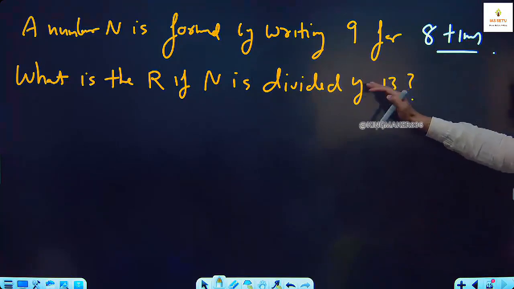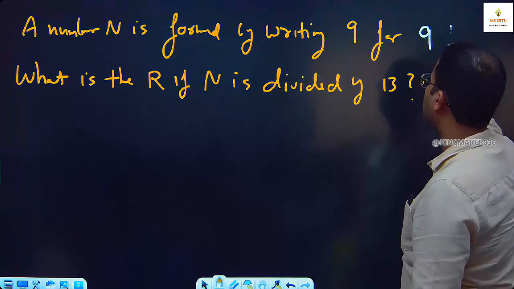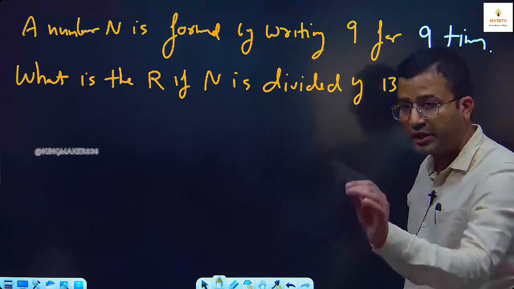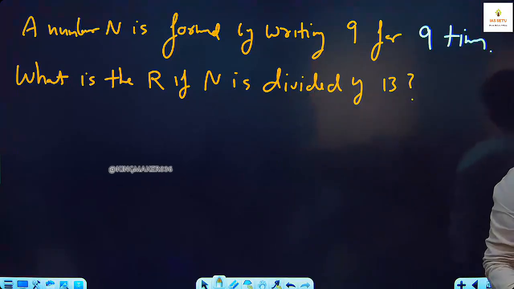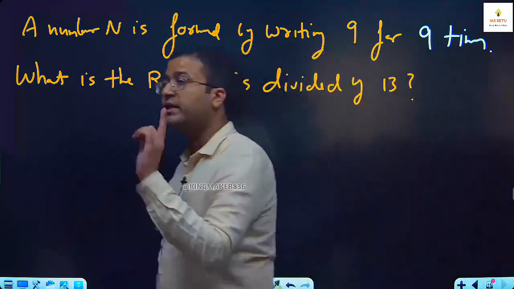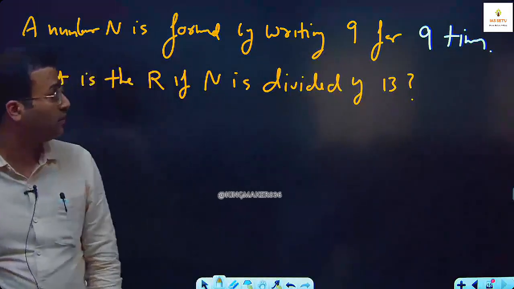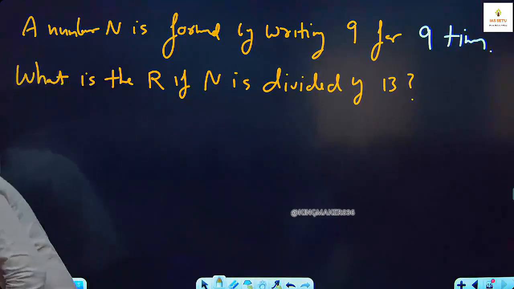A number n is formed by writing 9 for 9 times. Take your time. What is the remainder if n is divided by 30? This is my question. A number n is formed by writing 9 for 9 times. What is the remainder if n is divided by 30?